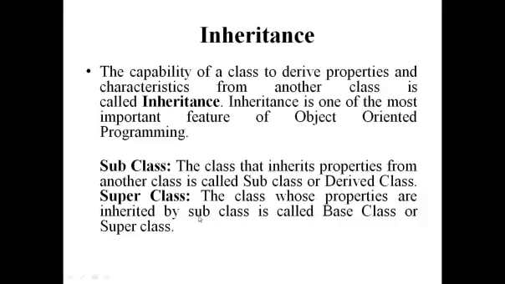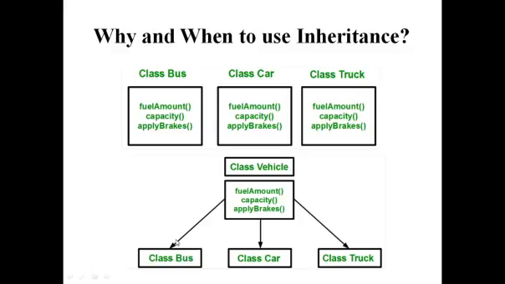The classes we call subclasses or superclasses. A subclass is the class that inherits properties from another class, and is called a subclass, derived class, or child class. The class whose properties are inherited by the subclass is called the base class, superclass, or parent class.